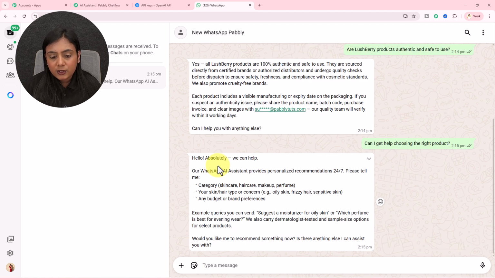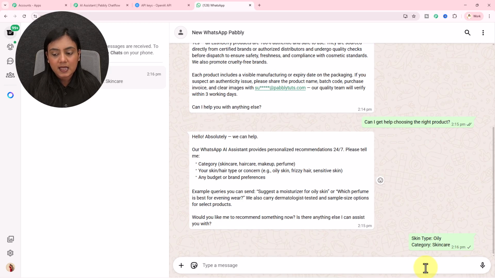Hello, absolutely we can help. Our WhatsApp AI provides personalized recommendations 24/7. Please tell me the category: skincare, hair care, makeup and perfume, your skin or hair type or concern, any budget or brand preferences. Okay, so let me give the category of skincare right here. Let's suppose for the skin type, I'll write over here, so I've written my preferences. I'll send this preference right here to this assistant.